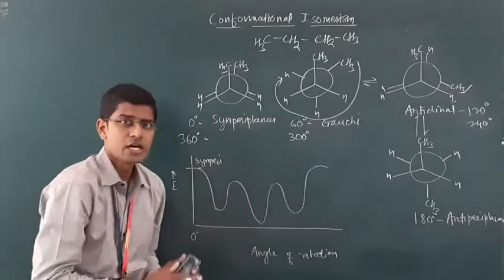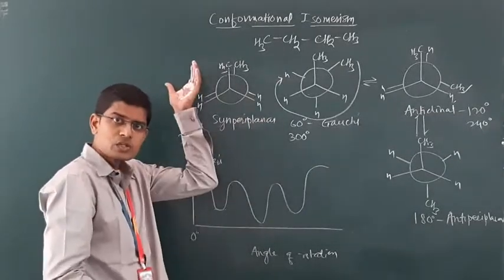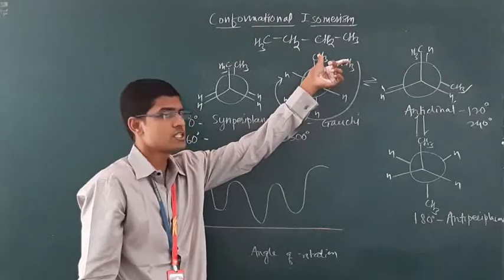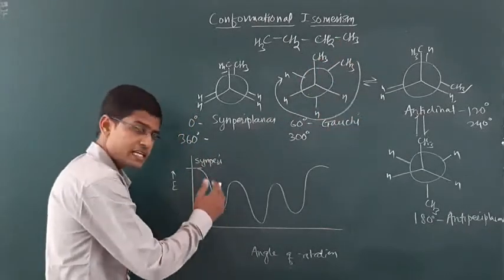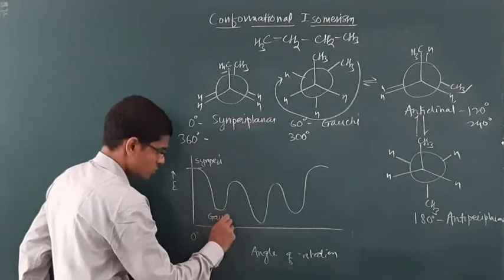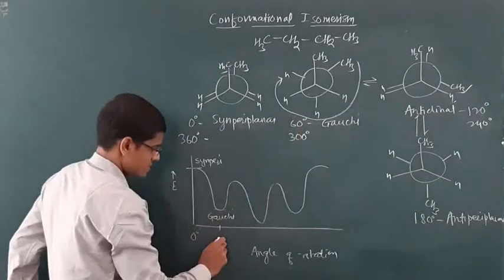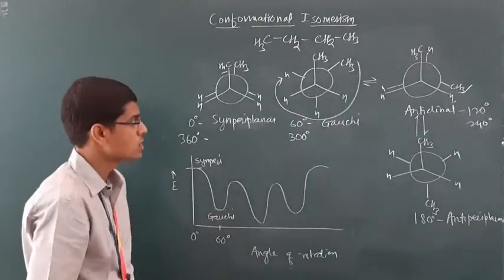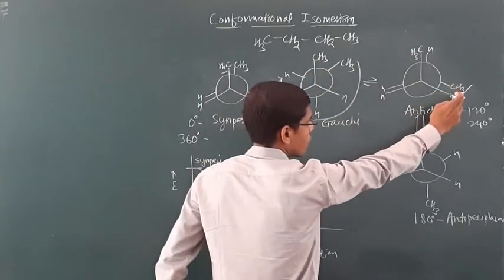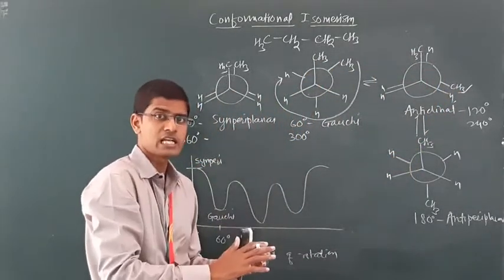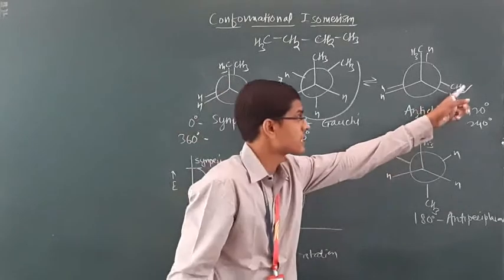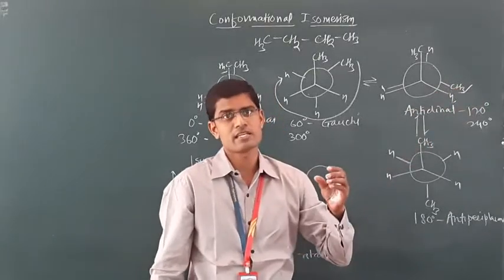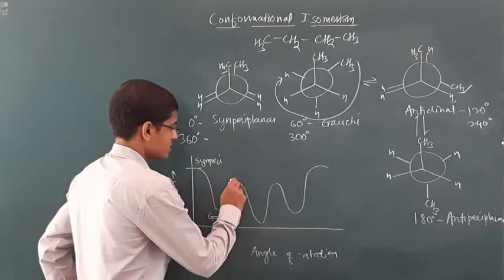Now the steric strain is somewhat relieved compared to syn-periplanar. The angle between the two methyl groups is 60 degrees. Strain decreases, energy also decreases. Gauche. What is the angle on the x-axis? 60 degree. Now again we are rotating the methyl group. As soon as it attains 120, it attains the partially eclipsed isomer, in which the methyl group eclipses with this hydrogen. Since they come closer to each other, again strain increases, energy increases. So this is